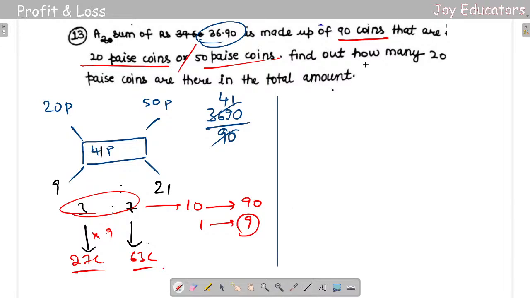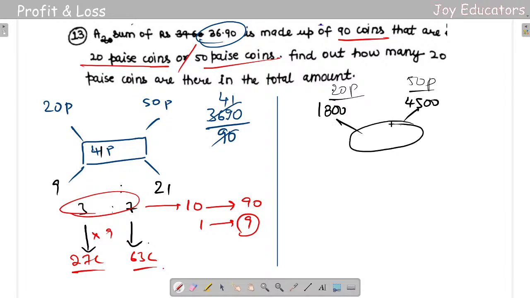So how to do it? It's going to be really simple. In the same way, 20 paisa and 50 paisa over here, and what I'm going to do here is 20 into 90 is going to be 1800, and 50 into 90 will be 5 nines are 45, and simple. Either way, we get the sum of how many rupees are there with me. So the sum will be 3690, and finally I need to get the ratios.